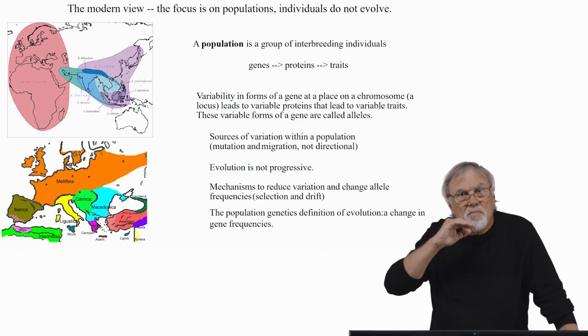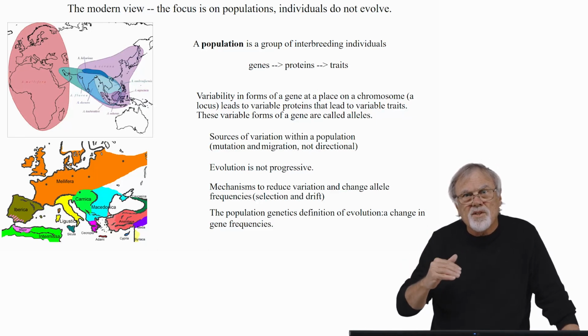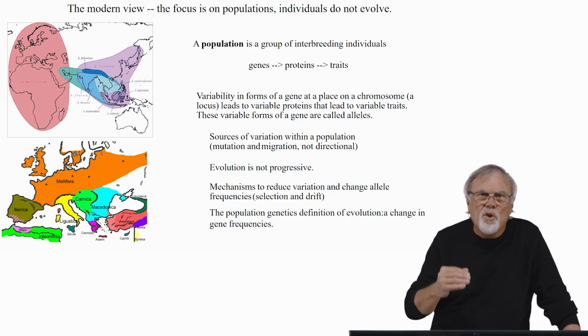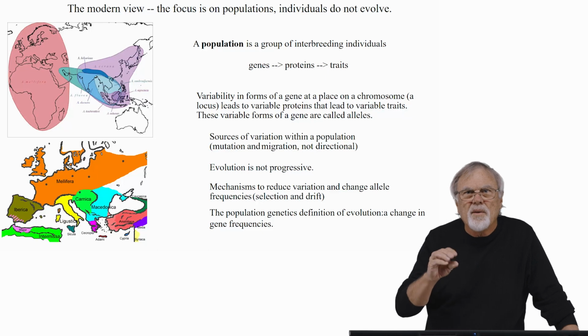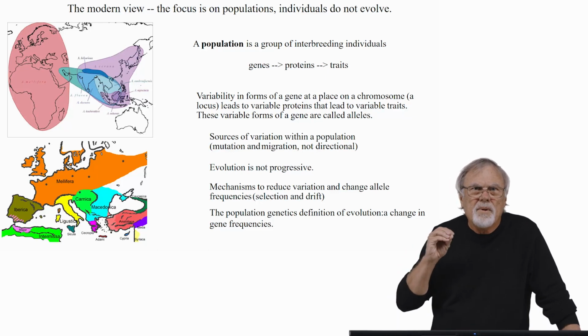A fundamental point here is that genes cause proteins, and proteins cause traits. So the genes are under selection. The alternative forms of genes are under selection because they make different proteins that result in traits that could be more favorable or less favorable.